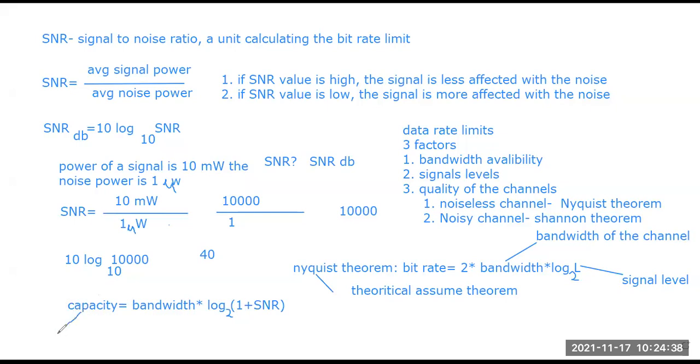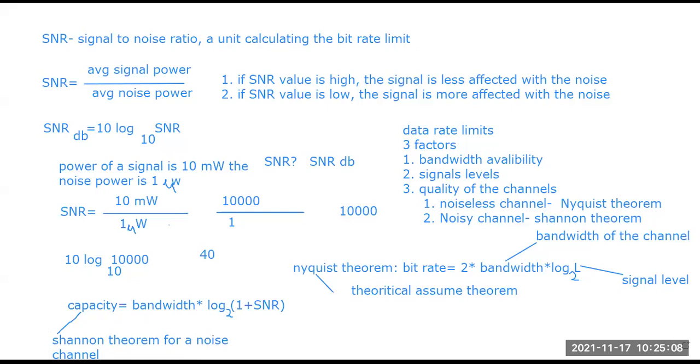The Nyquist theorem considers a noiseless channel that is not practically achievable, but the Shannon theorem for a noisy channel is achievable, and the formula to calculate the data bit rate in a noisy channel is capacity equals bandwidth into log 2 of 1 plus SNR.